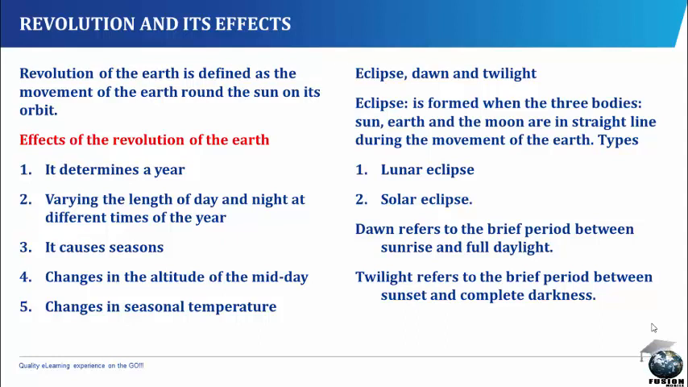4. Changes in the altitude of the midday sun. As a result of the Earth's revolution, the altitude, that is the height of the midday sun, changes, resulting in equinoxes and solstices. We've looked at these two terms before.